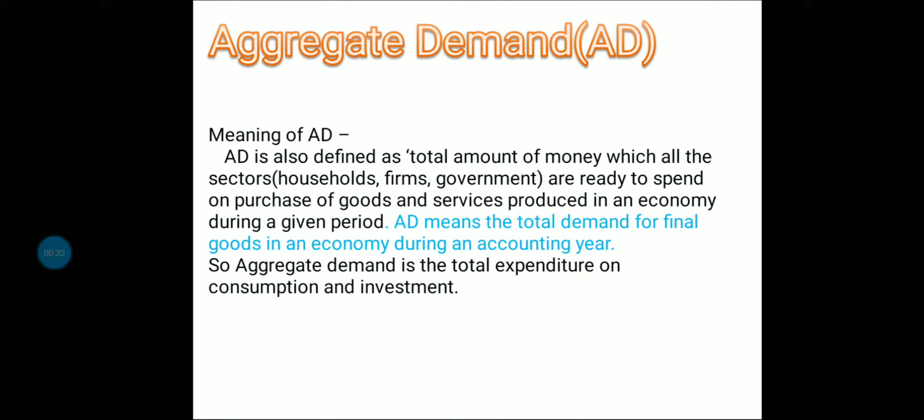AD is also defined as the total amount of money which all the sectors, that is households, firms and government, are ready to spend on purchase of goods and services produced in an economy during a given period. Please remember that it's a total ex ante demand which all the consumers are willing to do during an accounting year. It's a planned expenditure.